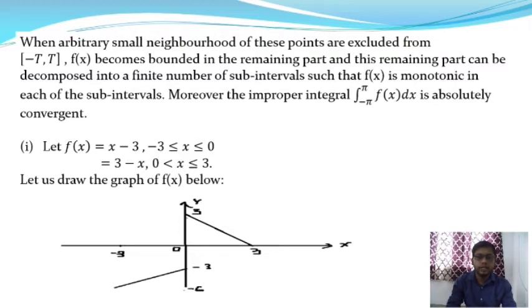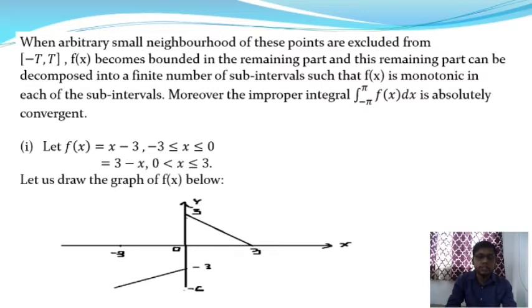So where the function is discontinuous, there are a finite number of discontinuities, and if we take a neighborhood of each of these discontinuities and exclude them, then we can find a finite number of subintervals. In each of the subintervals, the function value is either increasing or decreasing. And moreover, the improper integral from minus pi to plus pi of f(x) dx is absolutely convergent.